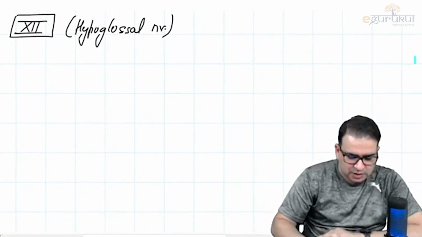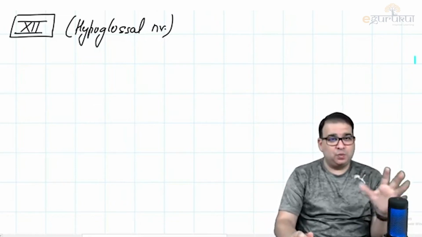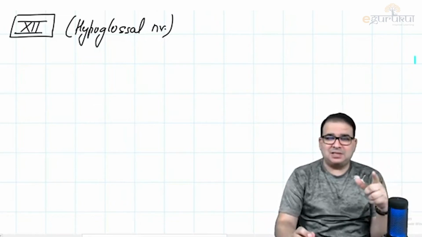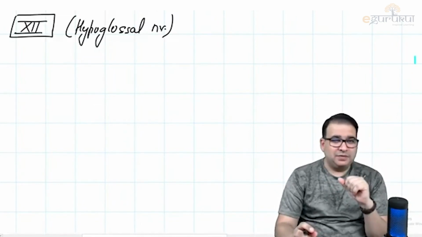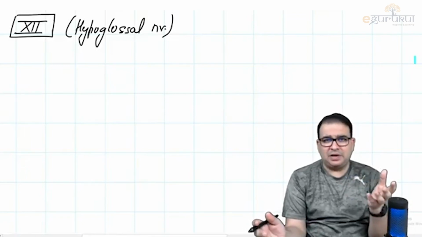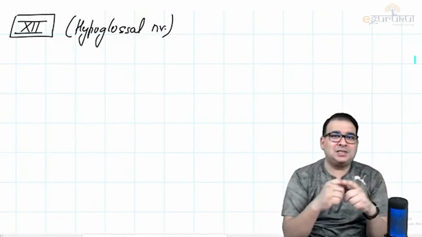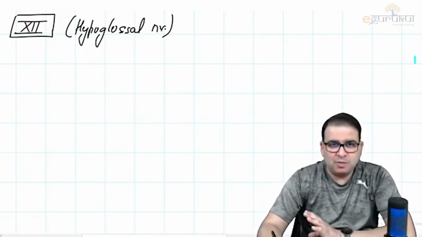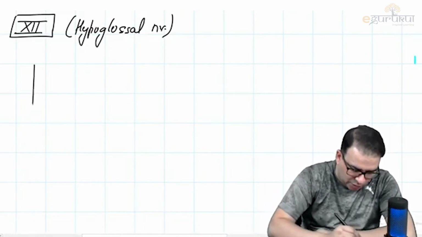Hypoglossal, the 12th nerve. Hypoglossal nerve and ansa cervicalis will be discussed together, guys. Remember ansa cervicalis? When we talked about the investing layer and deep cervical fascia, we saw that on the anterior wall of carotid sheath, ansa cervicalis was present. Well, first, if we talk purely about the hypoglossal nerve, guys, hypoglossal nerve will come out of the medulla oblongata.